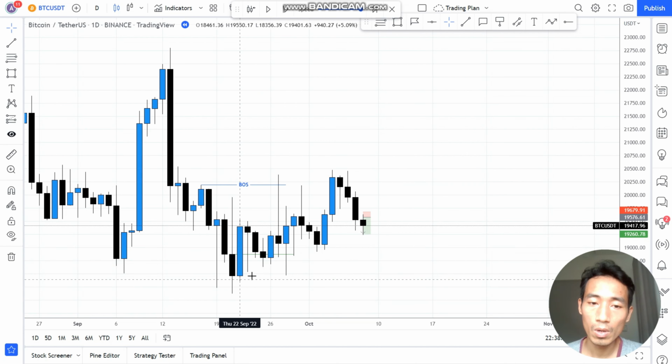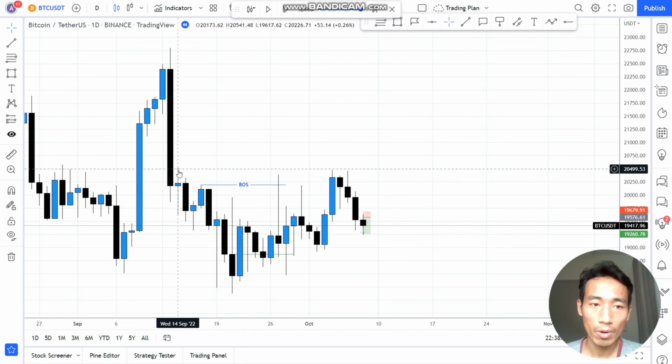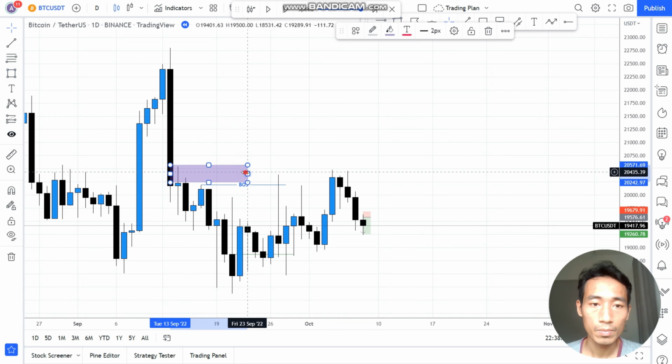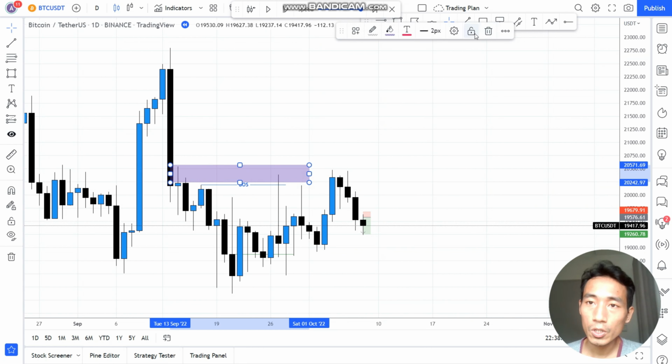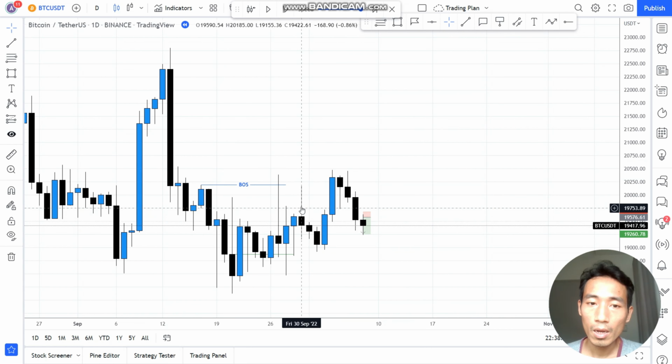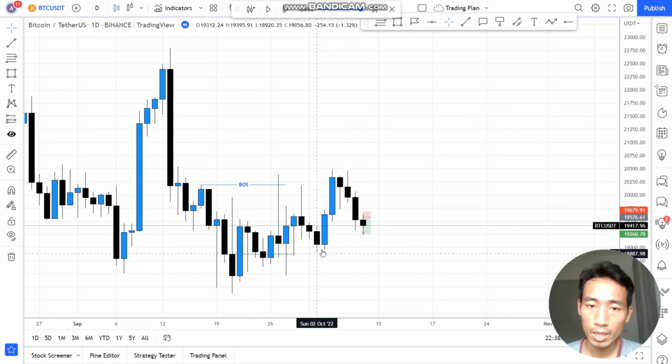When price comes up here around this area, it continues to go down to a level and then pushes up.